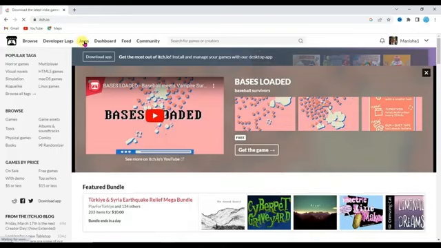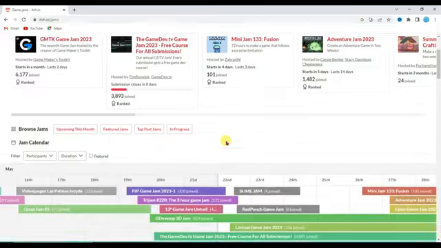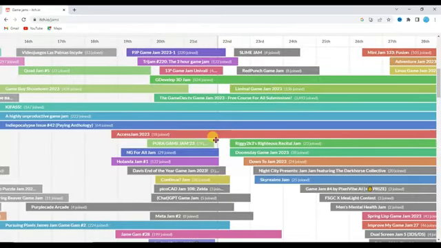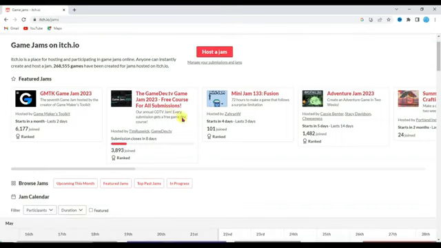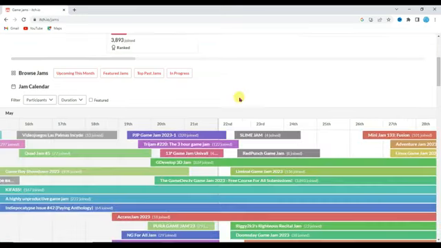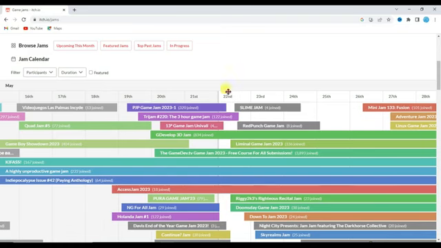Now click on jams. Here you can see there are a lot of jams. You can join all of these jams to share your game. You can also host a jam. If you share your game on this jam, then your game will reach all these members. As you can see here, this jam has over 3000 members. Let me tell you how you can share your game on this jam.